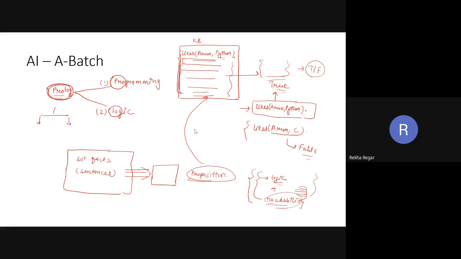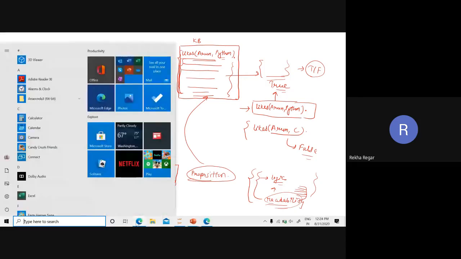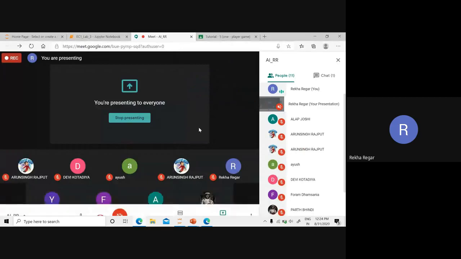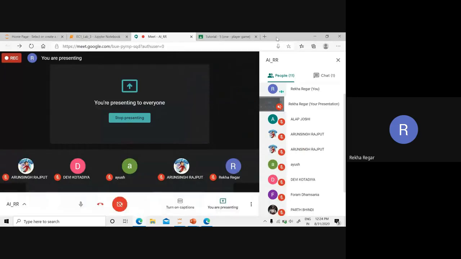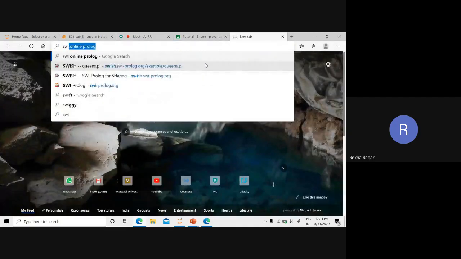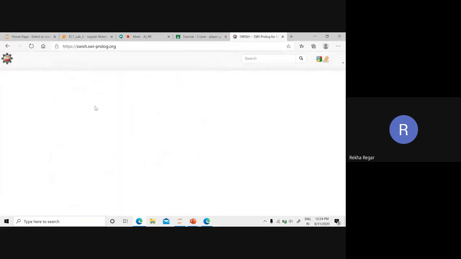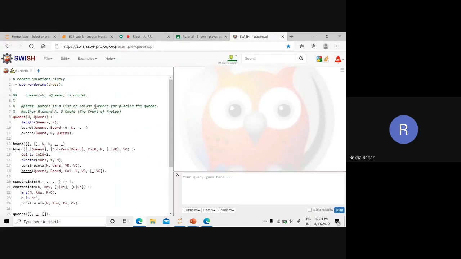So now we can see which type of platform there is for Prolog. For Prolog, there is an openly available tool, and the tool name is SWI Prolog. This is the first one you can see, SWI Prolog.